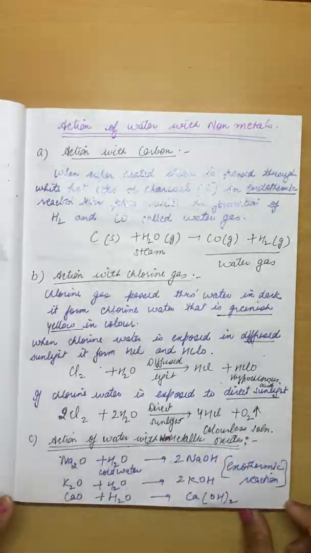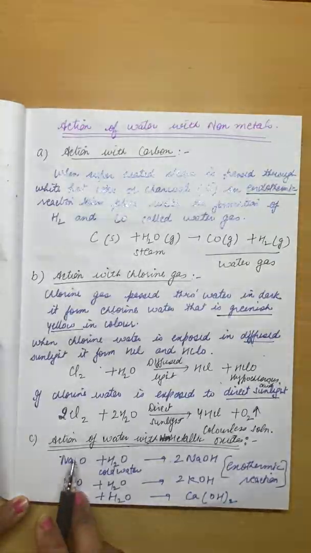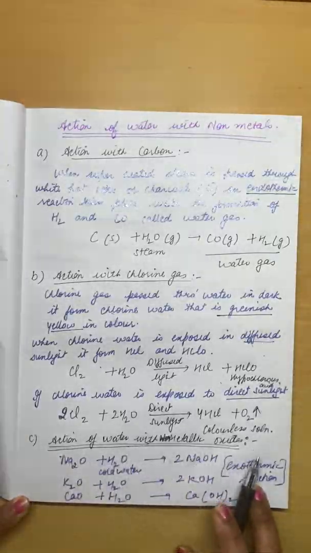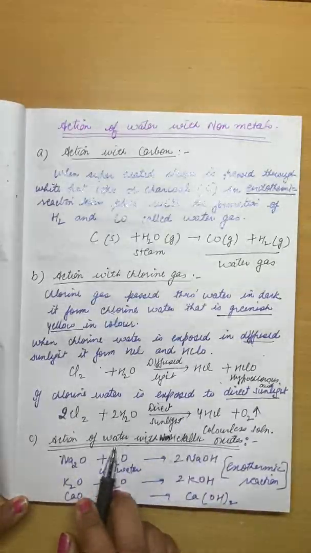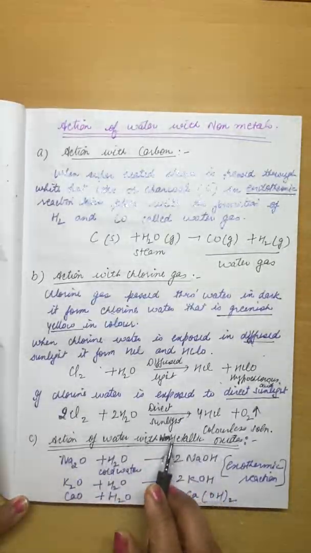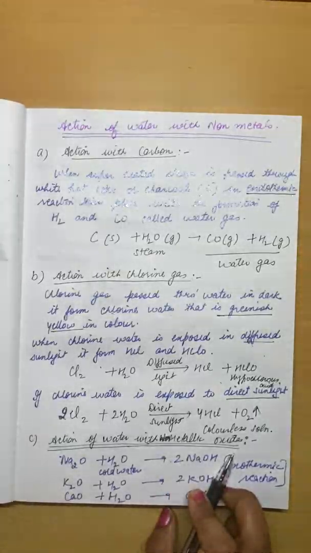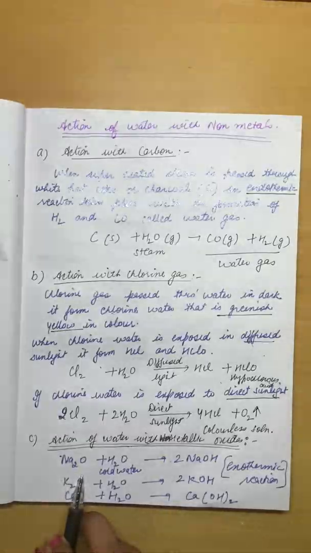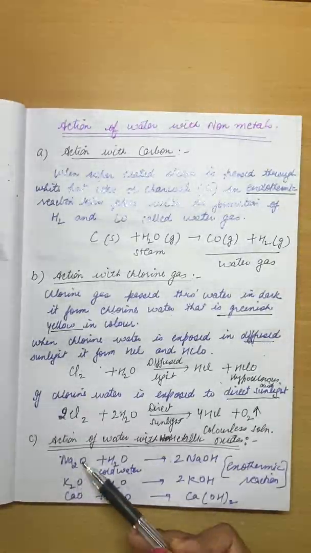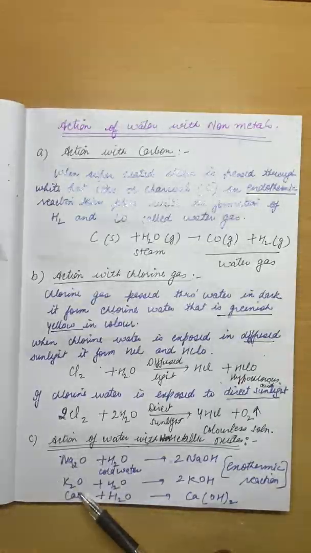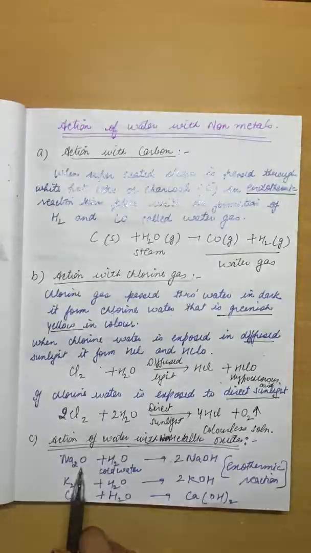Clear? Next we are taking metallic oxides: action of water with metallic oxides. How do metallic oxides react with water? As we have studied, metallic oxides easily react with normal water. Here we are taking simple metallic oxides of soft metals like sodium, potassium and calcium. They react easily with normal water, right? So here we are taking sodium oxide.